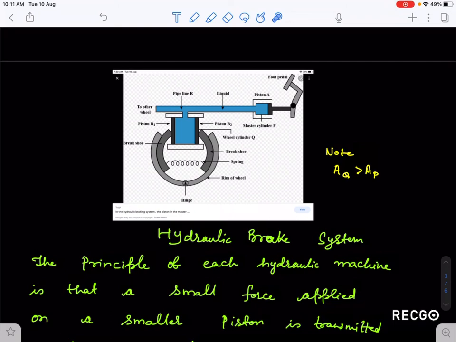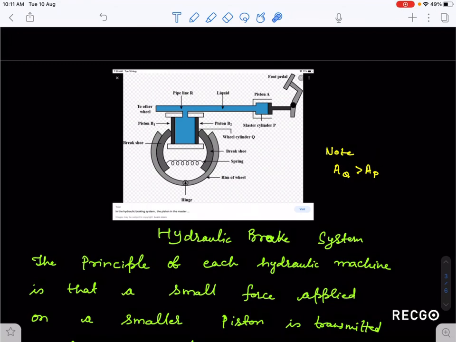wheel of the car. When you release, this spring, which was elongated earlier, comes back to its original position, and the excess liquid here goes back to this master cylinder, and this releases the brake from the wheel, and the wheel starts rotating again if you press the accelerator. This way your hydraulic brake works. So I hope you understood this mechanism. If not, you can ask in the comments.